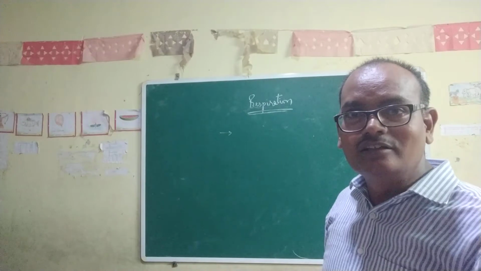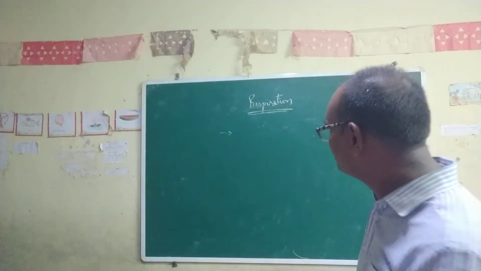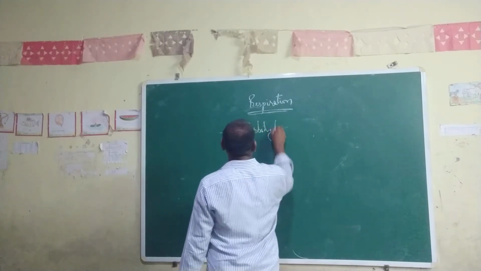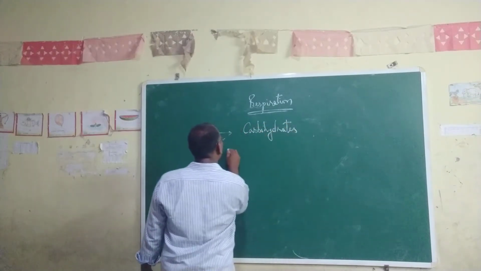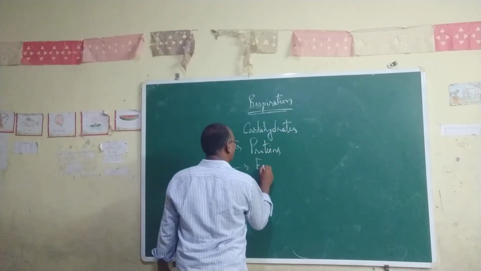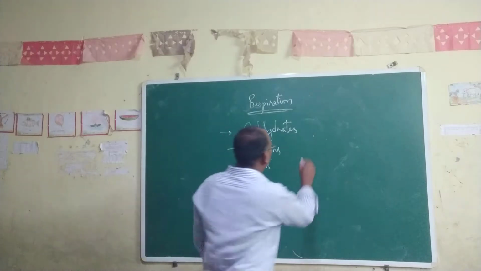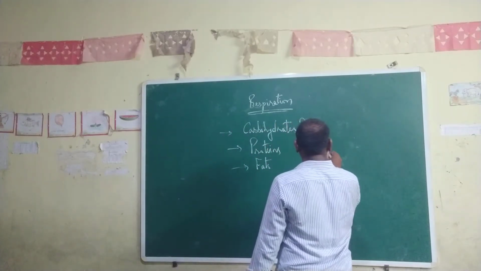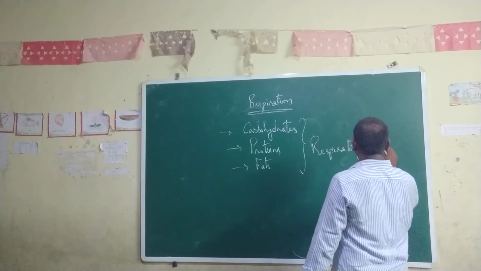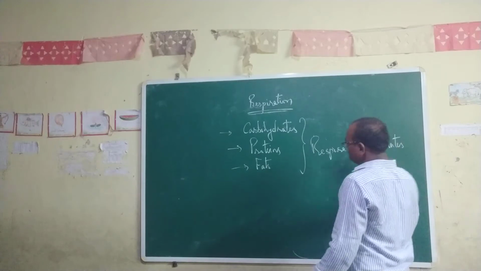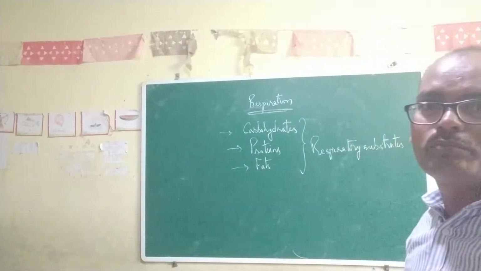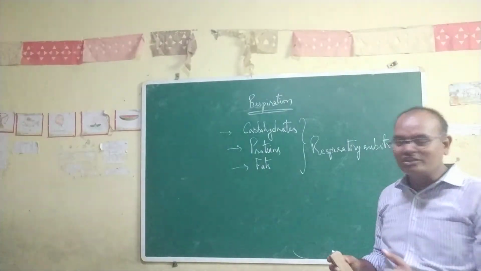These are the organic substrates, organic food substances that undergo oxidation and reduction and release energy.